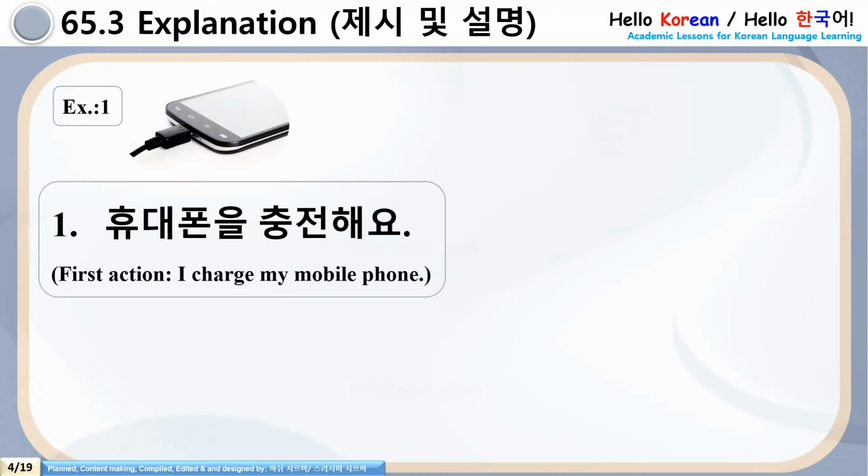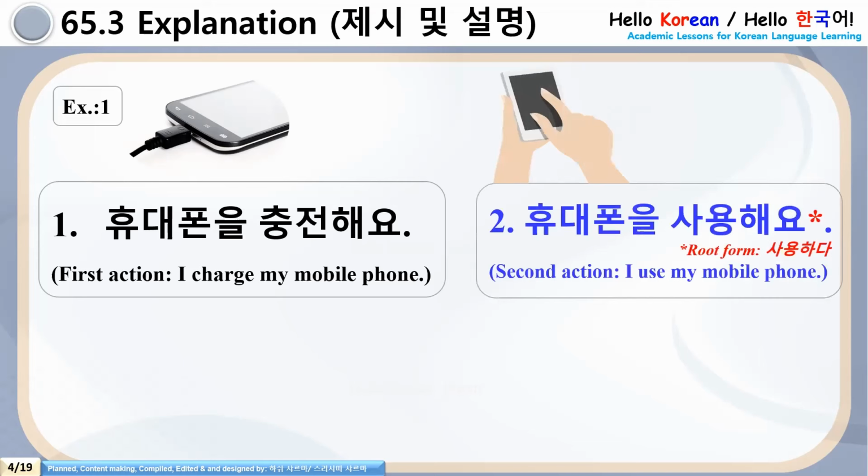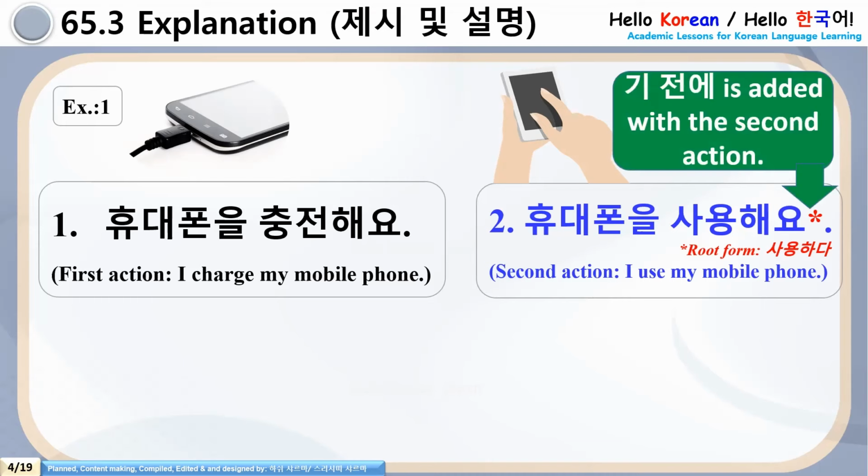Now let's see the first example here. Same example is here. 휴대폰을 충전해요. Second action is 휴대폰을 사용해요. So what will happen here? 기 전에 is added with the second action. Second action here is 사용해요. Root form of 사용해요 is 사용하다.